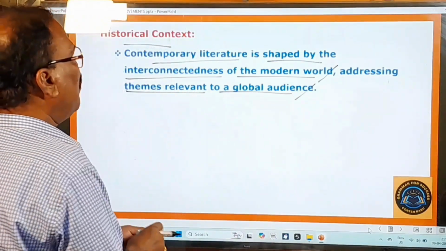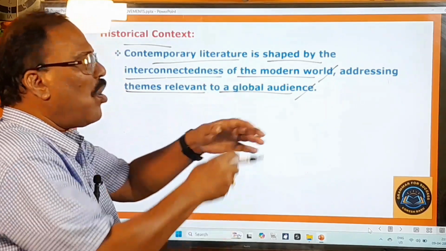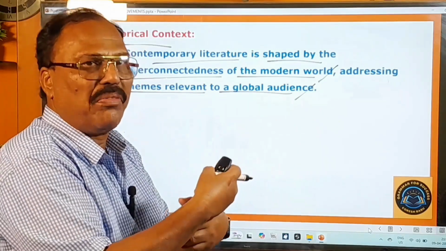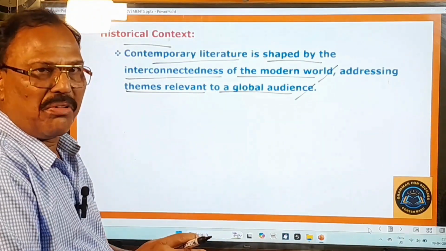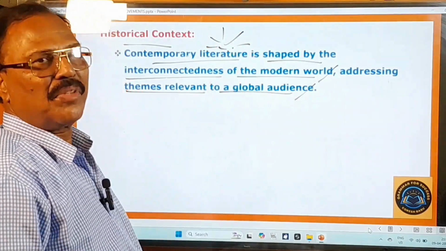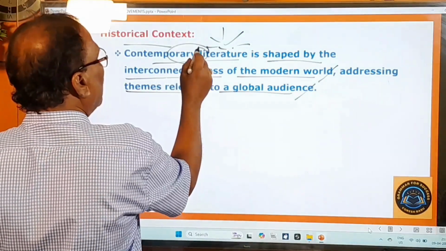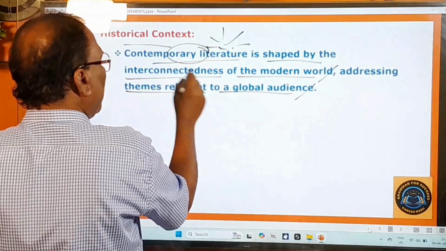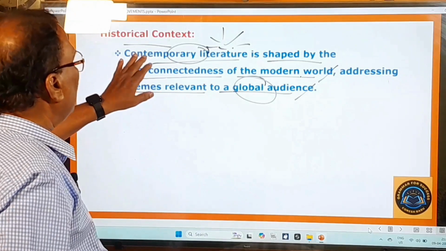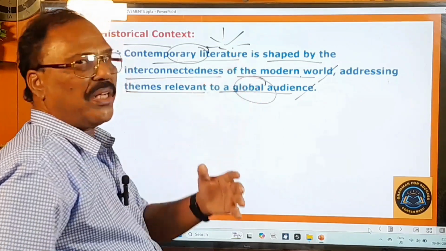So this contemporary literature is shaped by the interconnectedness of the modern world. So today all the world is connected together. Okay, now it is not a big world, it is a global village. All this world has become a global village because all the people of this world are connected with one another, with each other. All the nations of this world are connected together. So here the contemporary literature is the result of that interconnectedness of the modern world, addressing themes relevant to a global audience. So therefore in this contemporary literature you can find the themes that are relevant to a global audience, because the